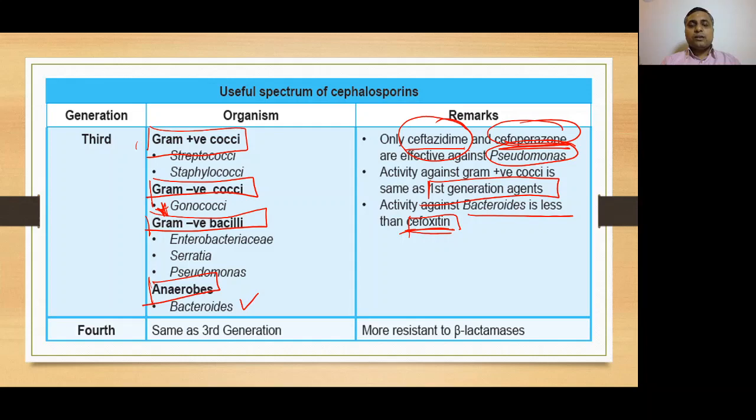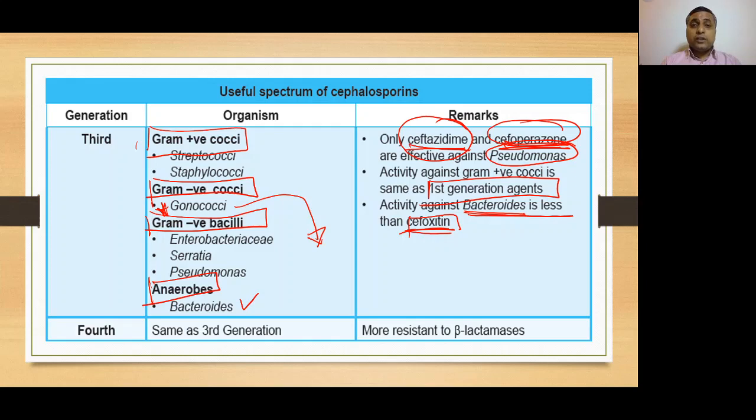So, third generation is effective against gram-positive cocci, gram-negative cocci, gram-negative bacilli, and anaerobes. Among them, ceftazidime and cefoperazone are effective against Pseudomonas. Activity against gram-positive cocci is similar to first generation cephalosporins, and activity against bacteroides is less than a second generation cephalosporin, which is cefoxitin. Here it's very important to remember regarding gonococci, which cause gonorrhea.